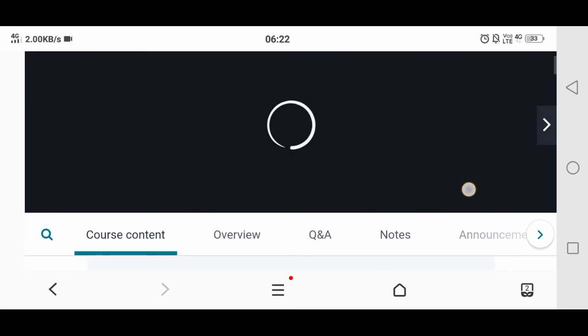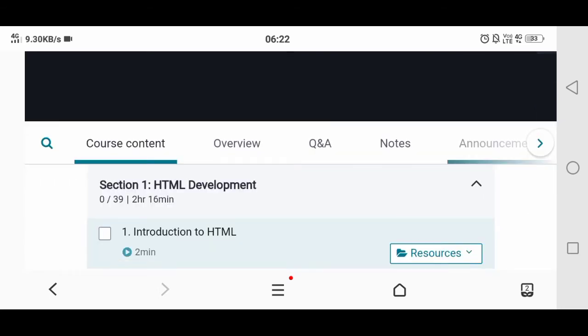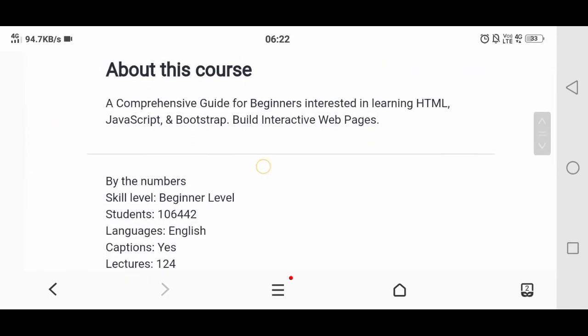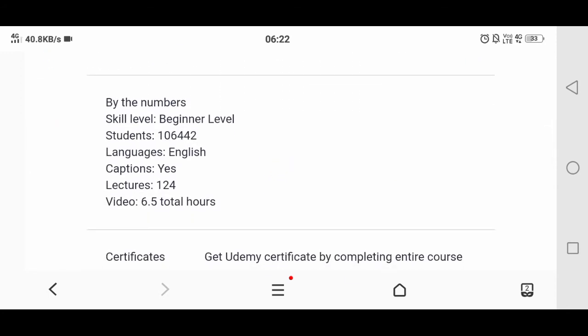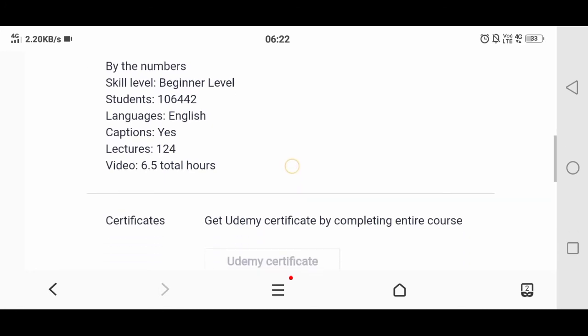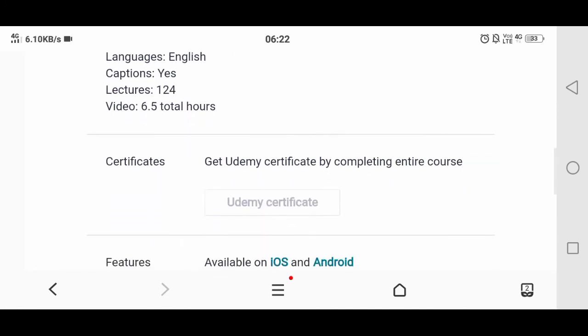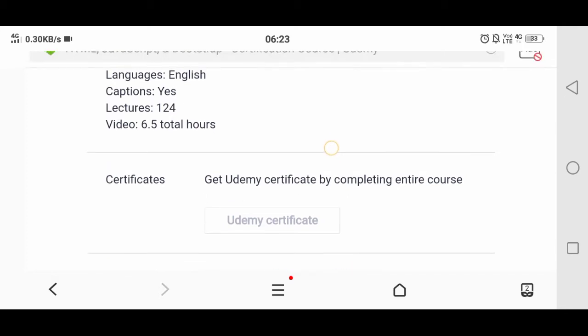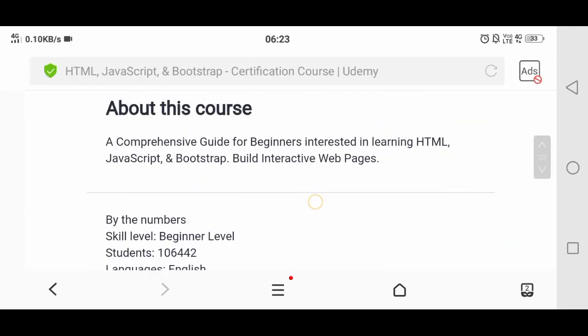For example, if we click on a particular course, like I have clicked on the HTML course, the web development course, you can see the page that has opened after clicking on that course. You can see the course content, overview, and question and answers, notes. If you have any questions, you can raise them, and they will solve your doubts also. And you can see the overview of the course. Till now 1 lakh students have registered, and you can see lectures 124, and the video has 6.5 total hours. If you complete the 6.5 hours total of your course, then you will get a certificate. You can